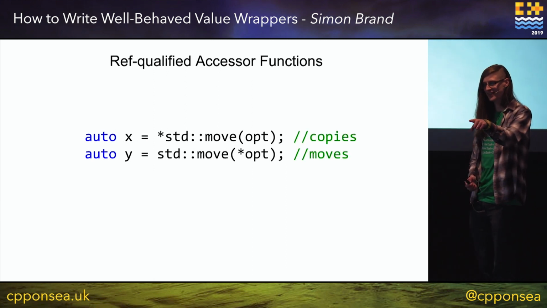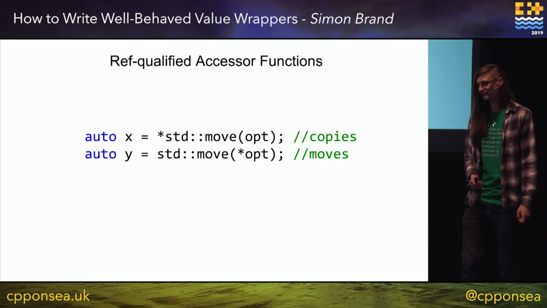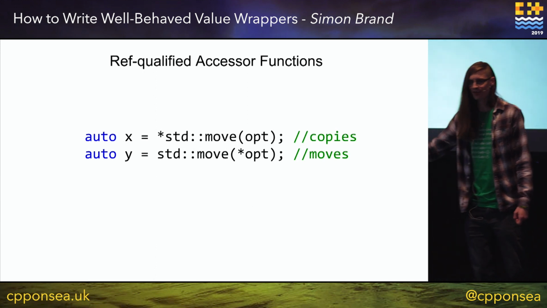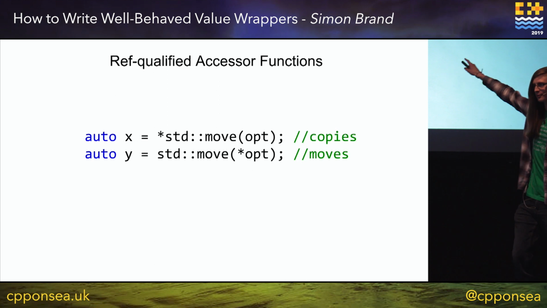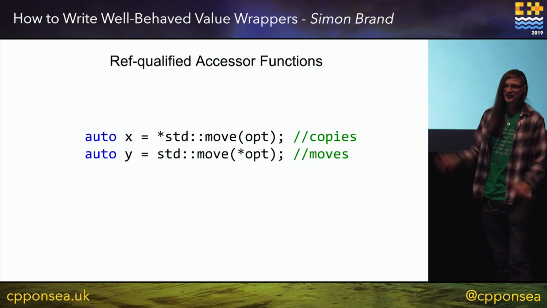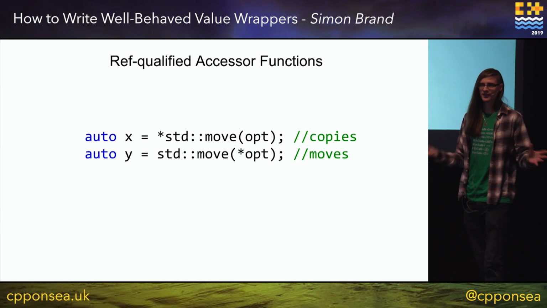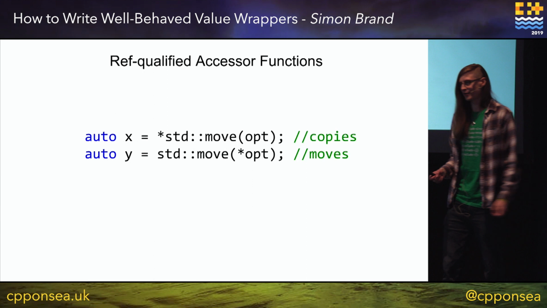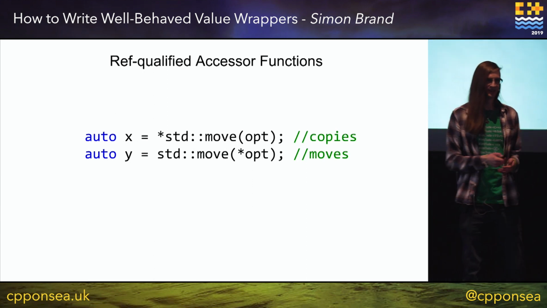First copy, second moves? First copy, second moves. Yep. So the first one copies because we move the optional and then we dereference it. But our dereference operator doesn't care if this is an L value or an R value. We haven't done any work to actually propagate that through the call. So it's just going to end up with an L value and we copy.